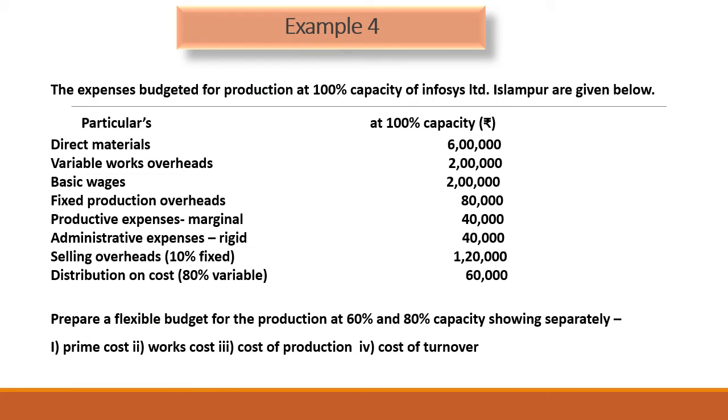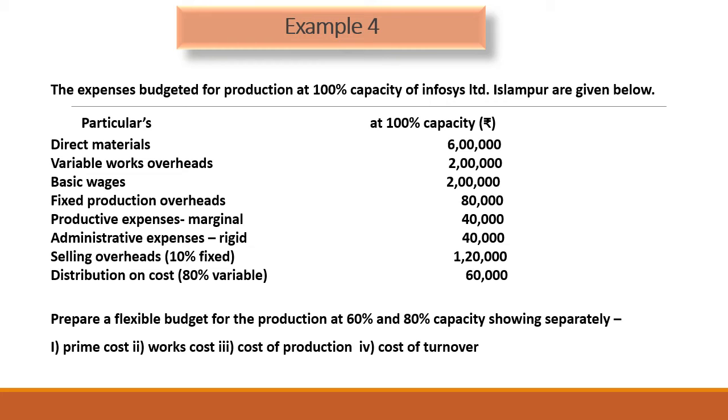So this is example number 4. The expenses budgeted for production at 100% capacity of Infosys Limited, Islampur, are given below. There are direct materials, variable works overheads, basic wages, fixed production overheads, productive expenses marginal. Marginal means what? Variable. Administrative expenses rigid. Rigid means what? Fixed. Selling overheads 10% fixed. That means remaining 90% will be variable. Distribution cost 80% variable. That means remaining 20% will be fixed.